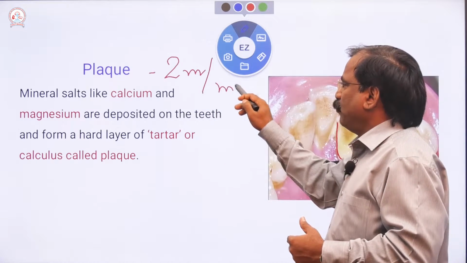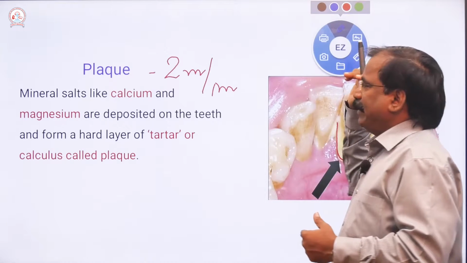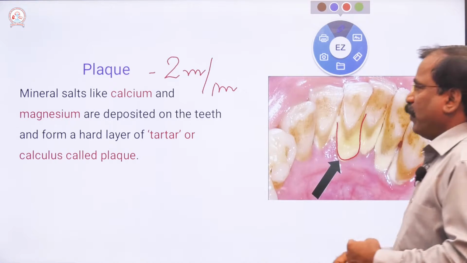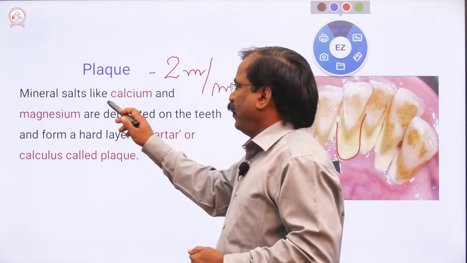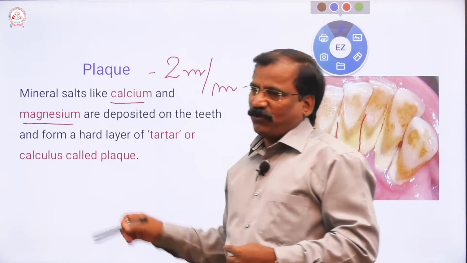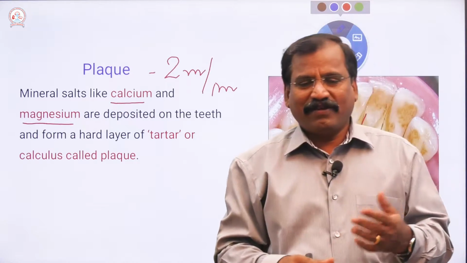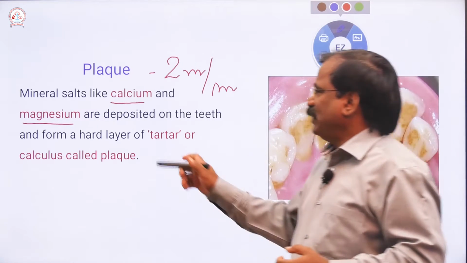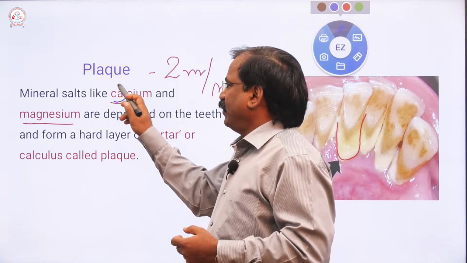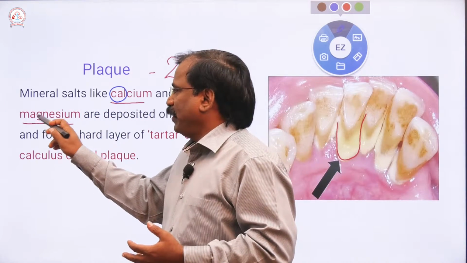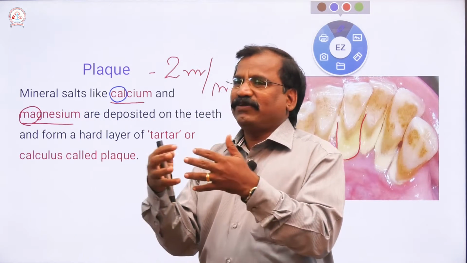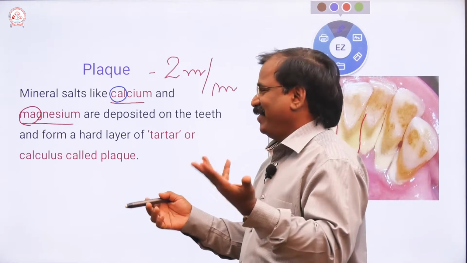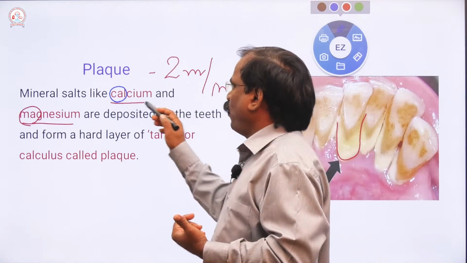So, what are the minerals which are deposited? It's one mark. Calcium and magnesium salt. For an easy technique, what is the memory technique? Calcium, Ca; magnesium, Ma. You can join them and form an acronym.